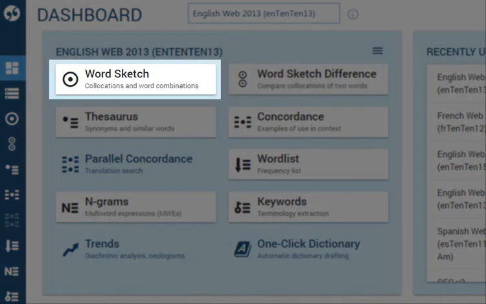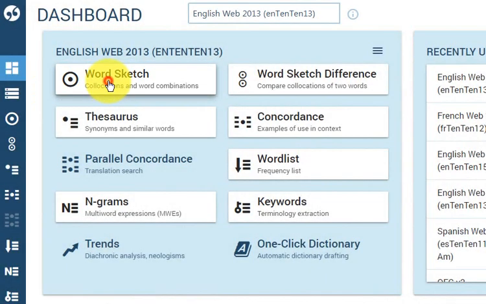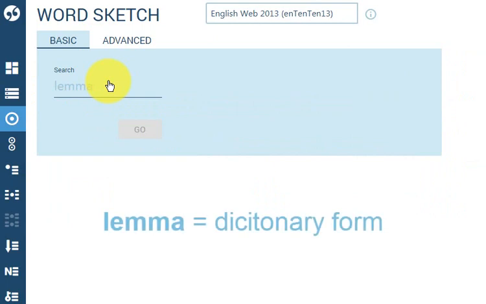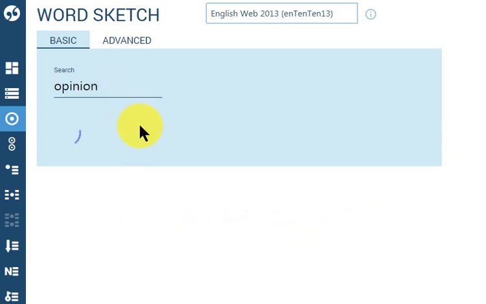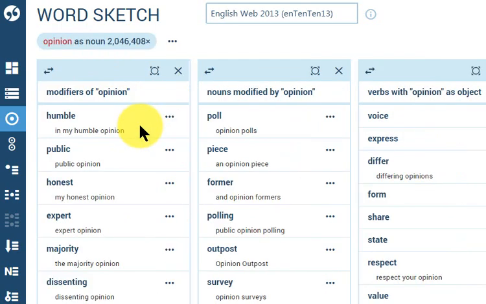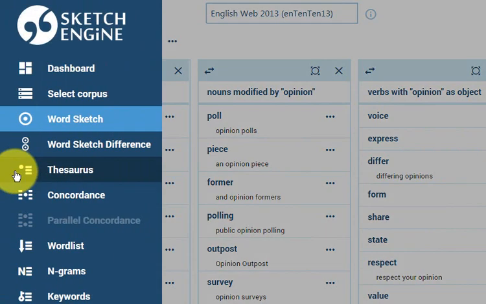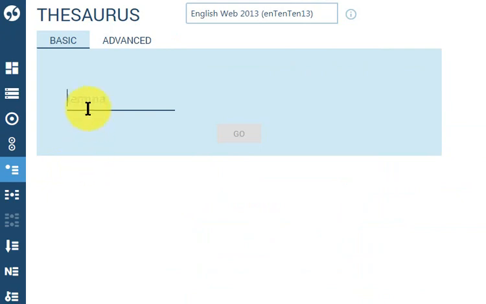To see the collocations, which means typical combinations of the word, use Word Sketch and type the lemma, which means the dictionary form of the word. To see the synonyms of the word, use thesaurus and type the lemma.